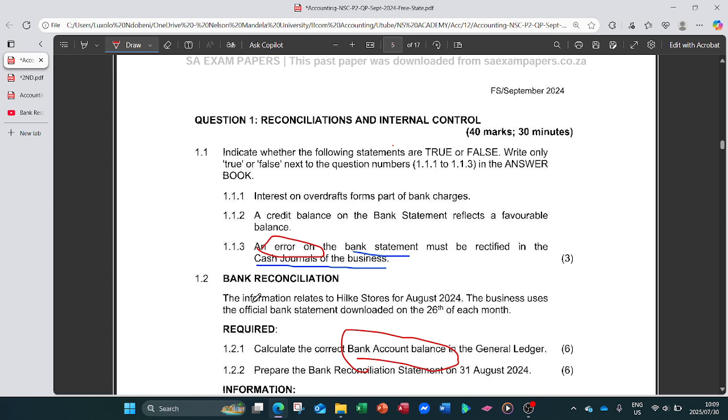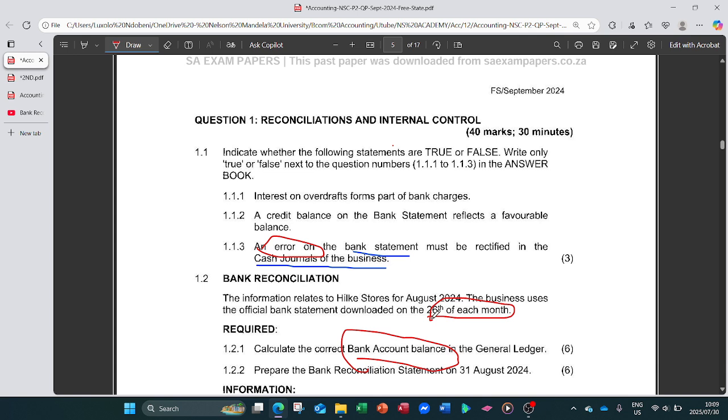The business uses the official bank statement downloaded on the 26th of each month. So take note of this. We download the bank statement on the 26th of each month. That doesn't mean that's when we stop doing transactions via the bank, or the EFTs that will be automatically recorded in the bank statement.